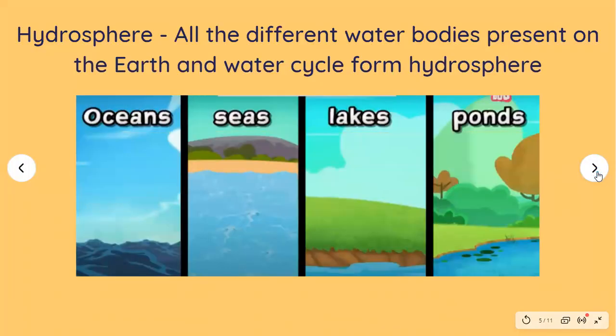Then hydrosphere. All the different water bodies present on the earth and the water cycle form hydrosphere. All the different water bodies like oceans, seas, lakes, ponds, rivers, etc. form hydrosphere. And also water cycle, friends. We studied about water cycle, right? So water cycle also forms a part of hydrosphere.